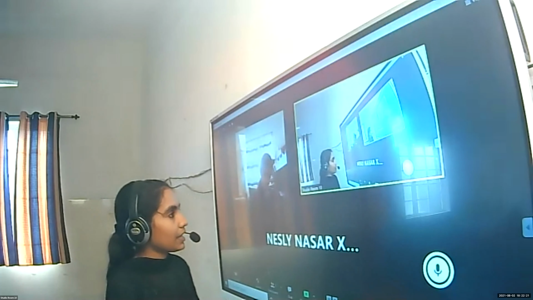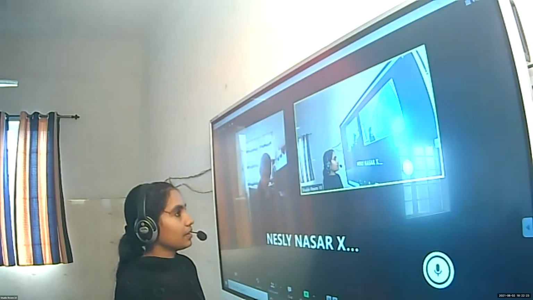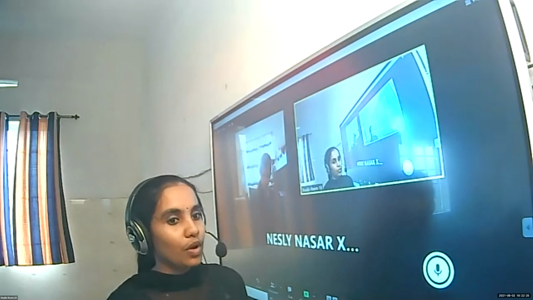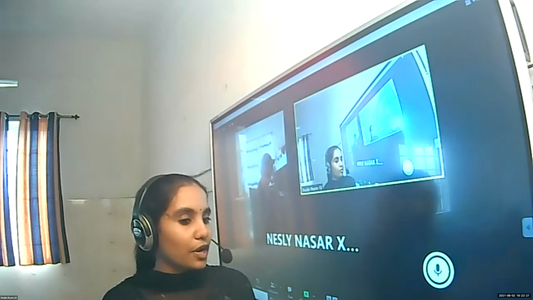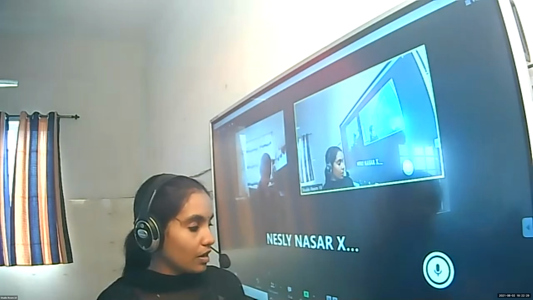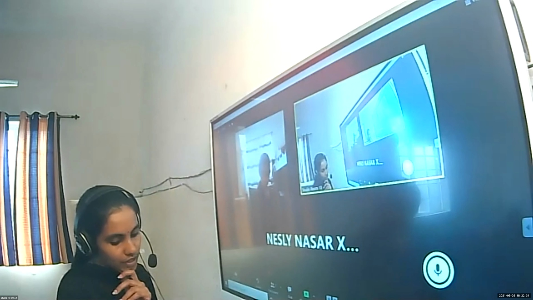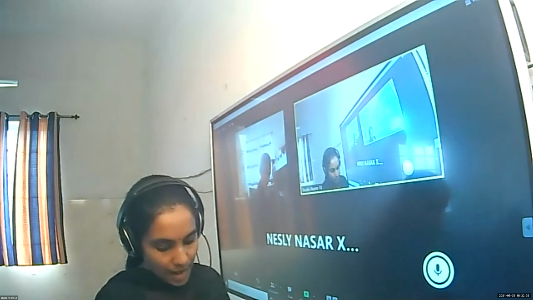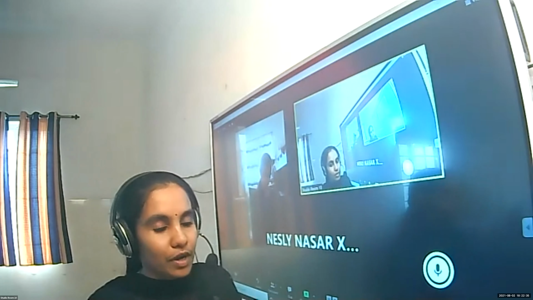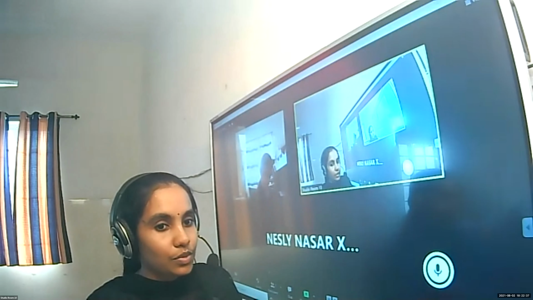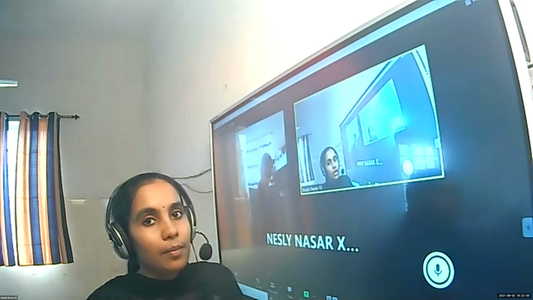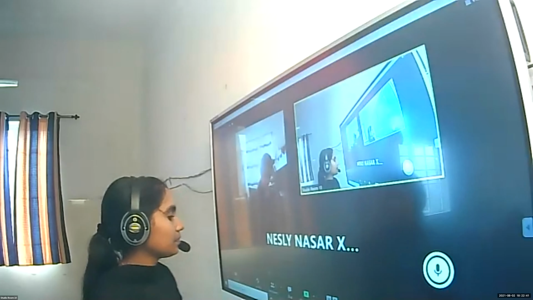The last one, regulatory nutrients. These four are the classification of food based on function. Regulatory nutrients are the nutrients that manage the body functions.